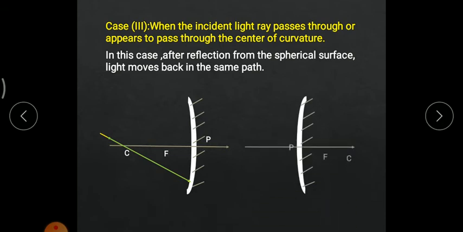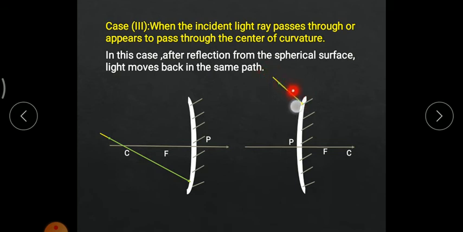Now the same thing is happening in terms of a convex mirror. Whenever an incident light ray appears to pass through the center of curvature, this is the incident light ray. If I trace this path backward with the dotted lines, it appears to pass through the center of curvature. Now what will happen? Again the same thing: the reflected light ray, indicated with green light, will travel the same path as that of the incident light.